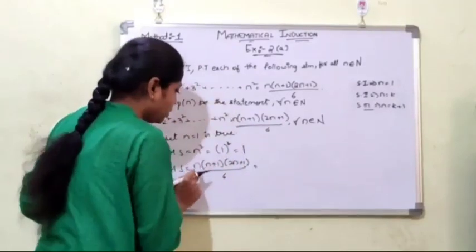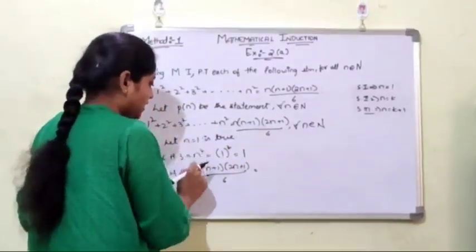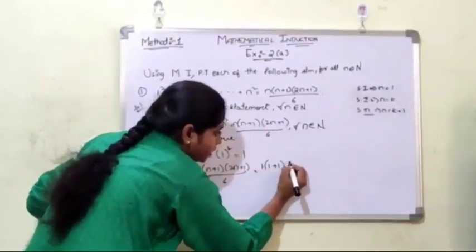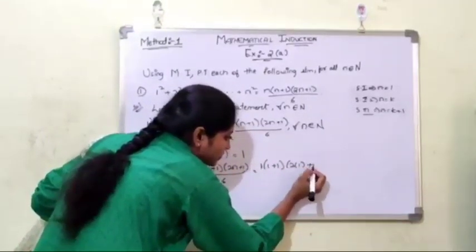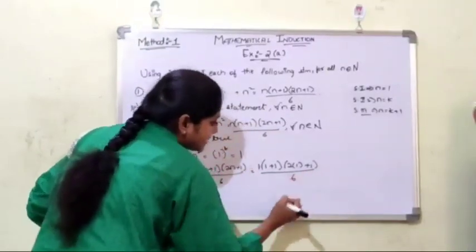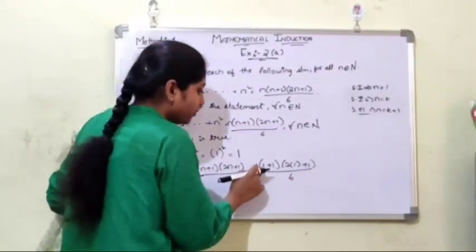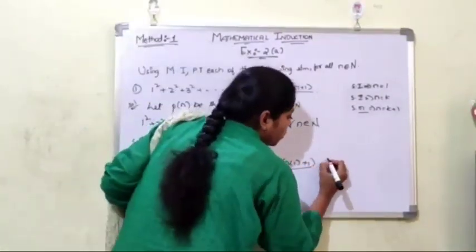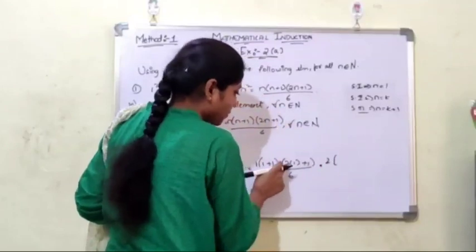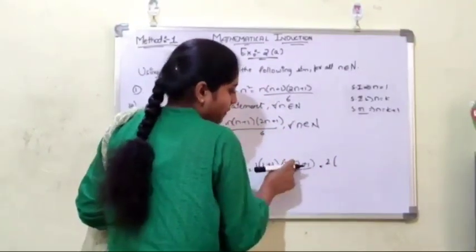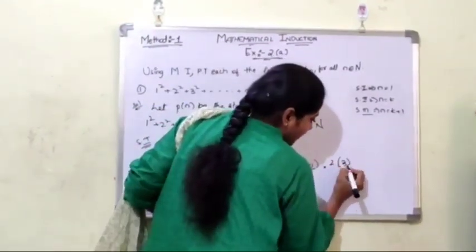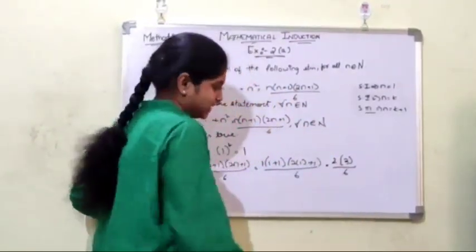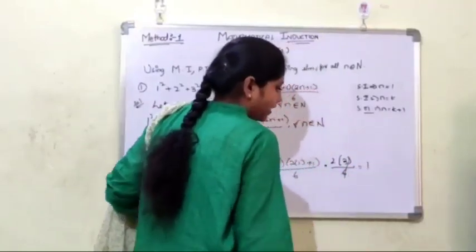We substitute 1 in place of n, so 1 into 1 plus 1 into 2 into 1 plus 1 by 6. Right guys? Now 1 plus 1 is 2, and 2 into 1 is 2, so 2 into 2 is 4? Here 1 into 2 is 2, plus 1 is 3, so this is 3 by 6? Hence 2 into 3 is 6, by 6, so we get 1.